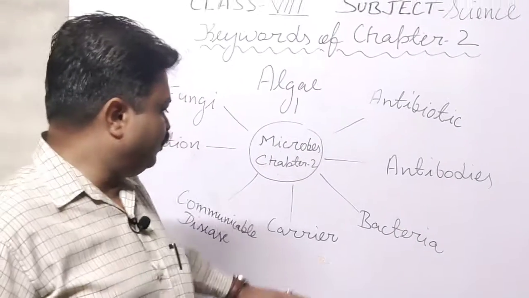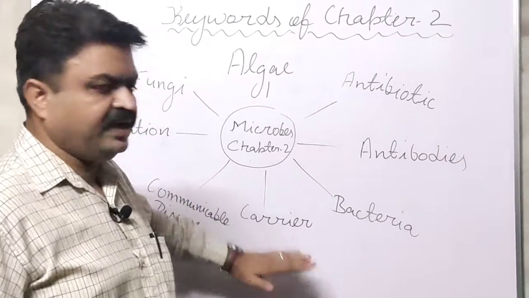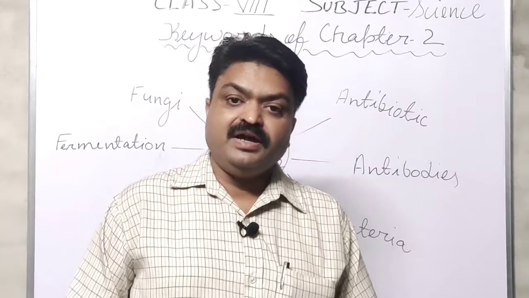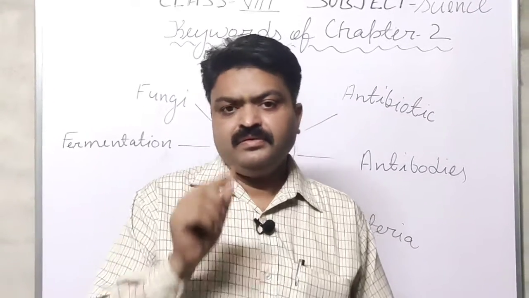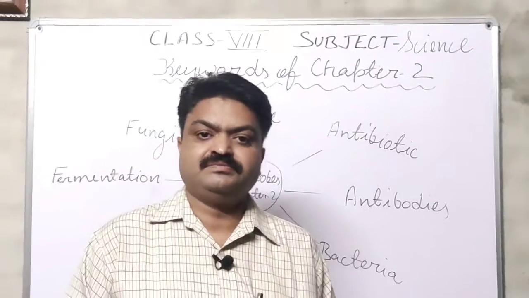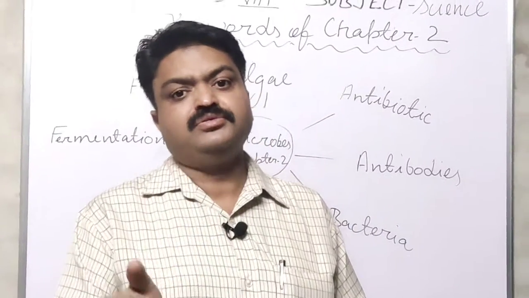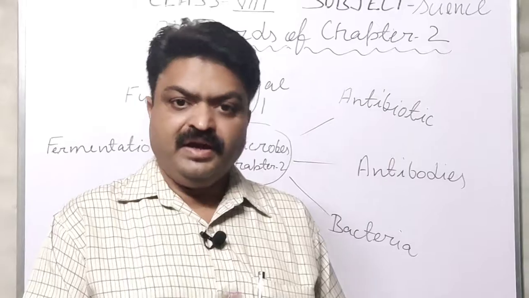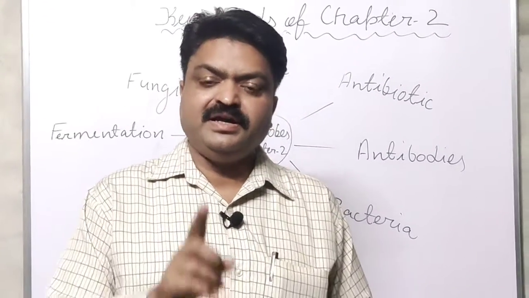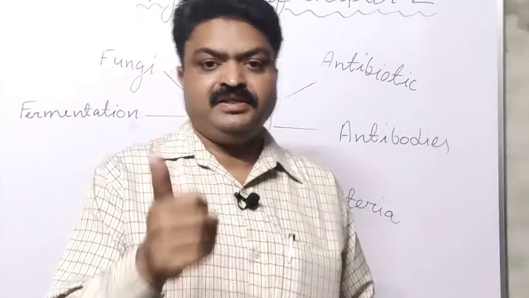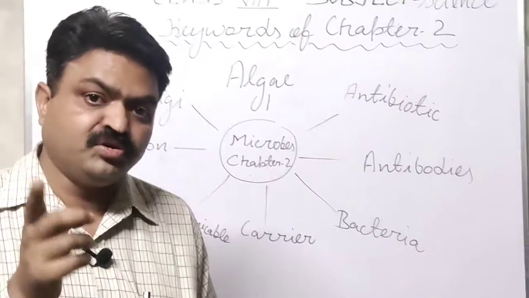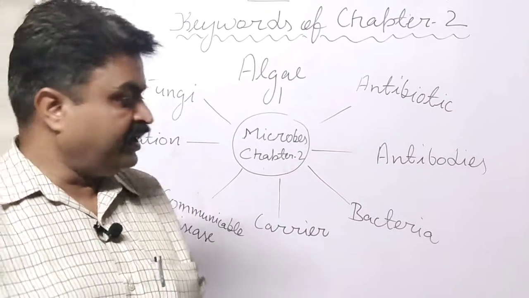Now we come to the next keyword. It is carrier. Carriers are living organisms like insects and animals that carry the pathogen, and they communicate the disease. Among insects, the housefly and the female anopheles mosquito are carriers.